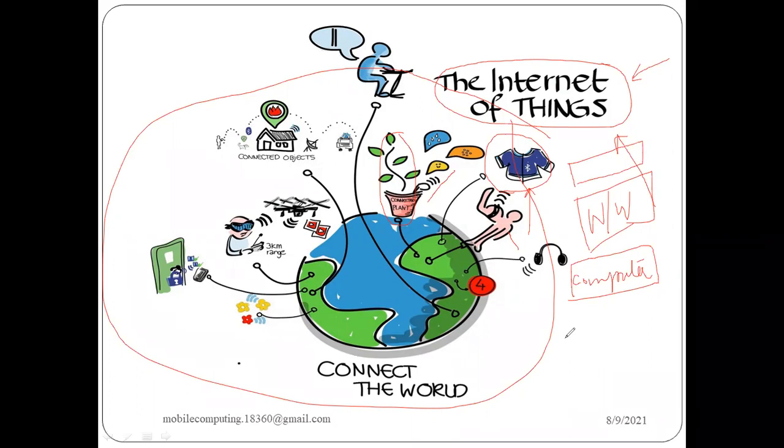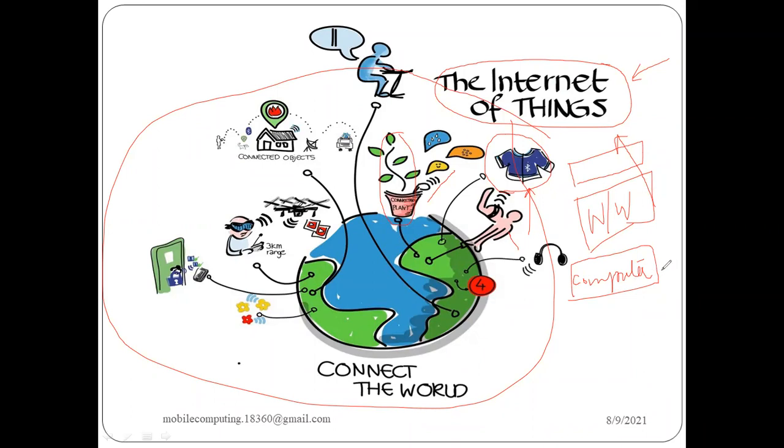Step by step it evolved, and electronics came into the picture. Moore's law says that the cost of hardware gets halved every 2 years and the computation power gets doubled. This leads to new applications coming into the picture.